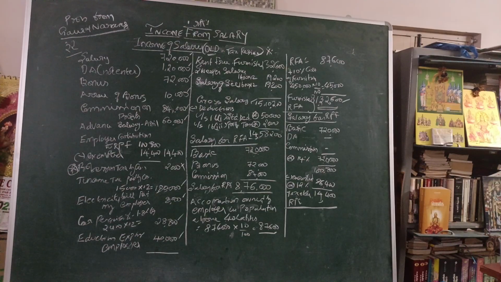Car perquisites. This is another important condition you must remember. The car perquisite is given as a 1.8 liter car, a big type car is given. What the rule says: if any big type car is given, the taxable amount is 2,400 rupees. Whereas if a small type car is provided, then we have to take 1,800 rupees.